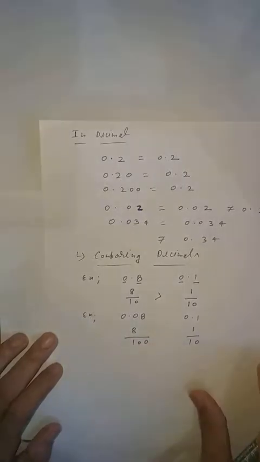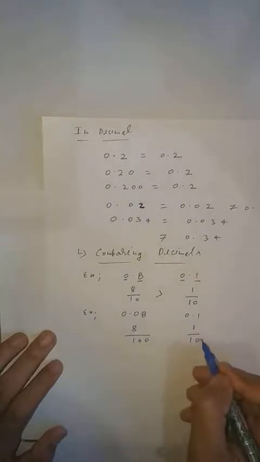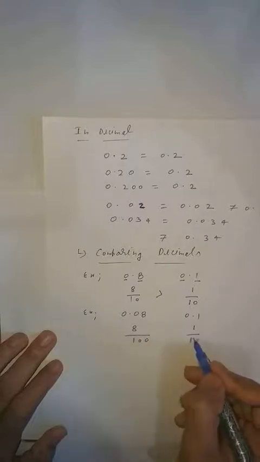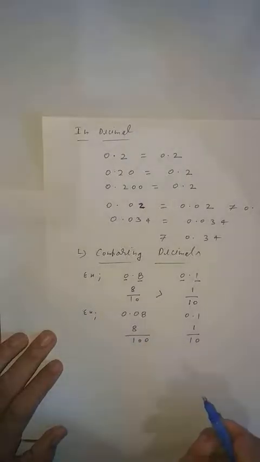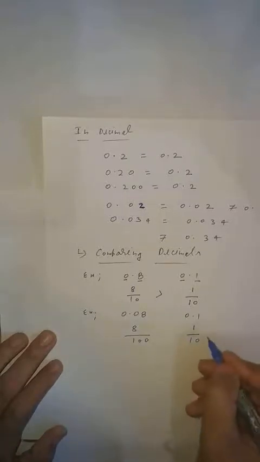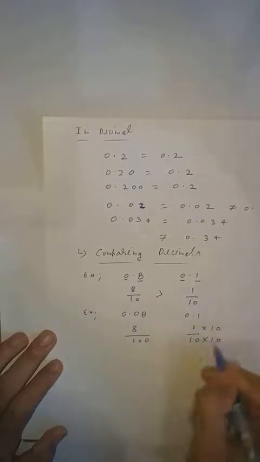So what do we have to do? We have to make the denominators the same. This one is 100, so you also have to make this 100. How will you make 100? We discussed this previously. You have to think which number you multiply by 10 to get 100. So you can say, sir, if we multiply by 10, it will give 100. So it will become what?